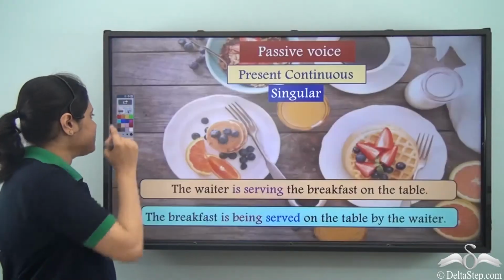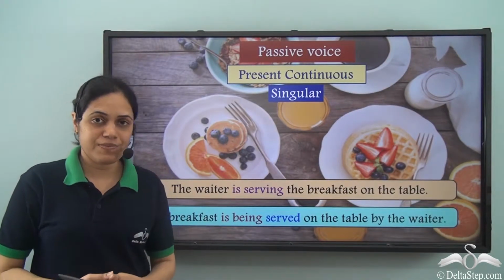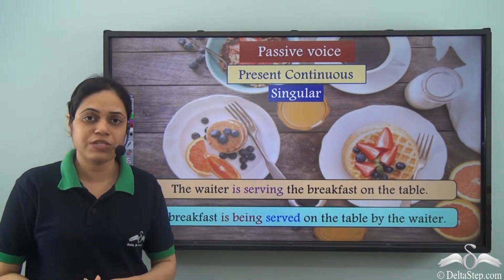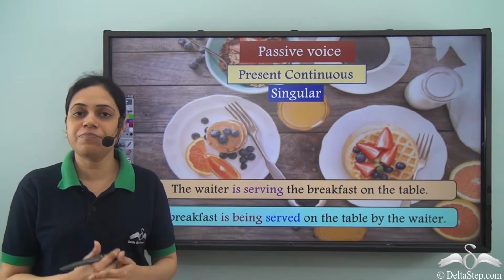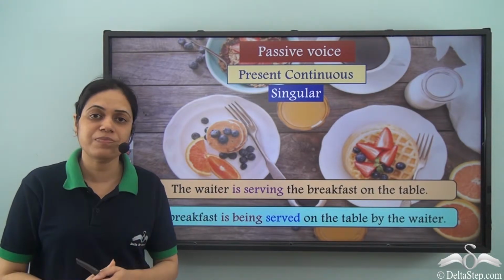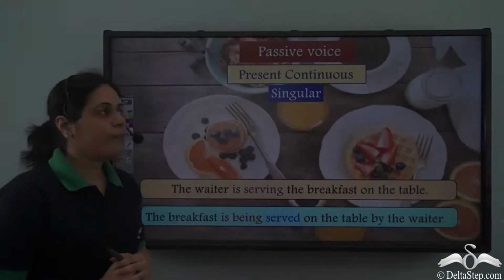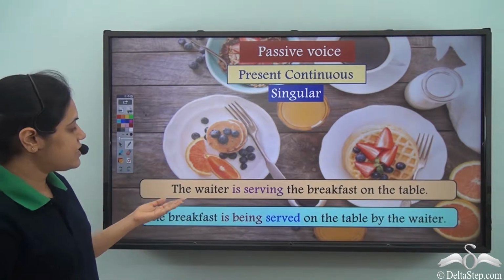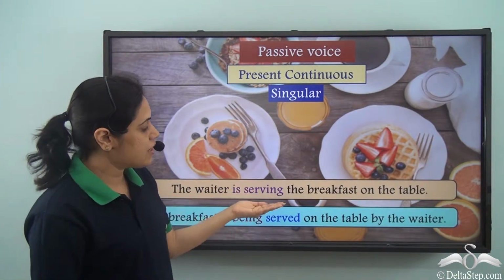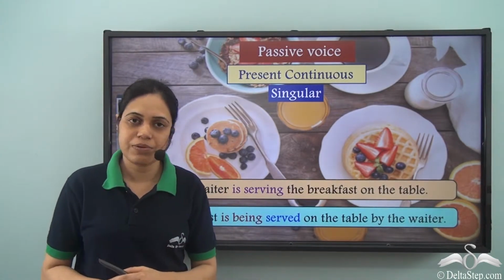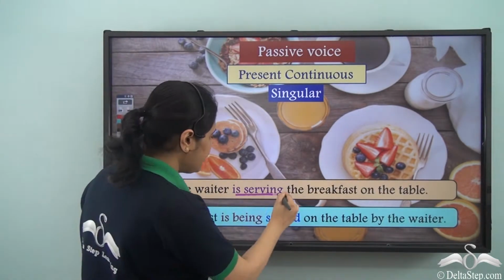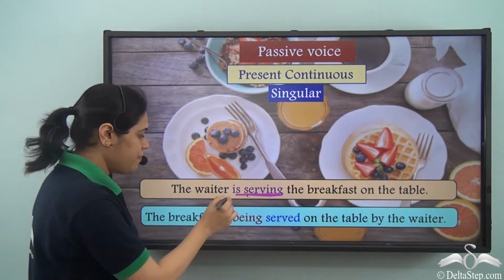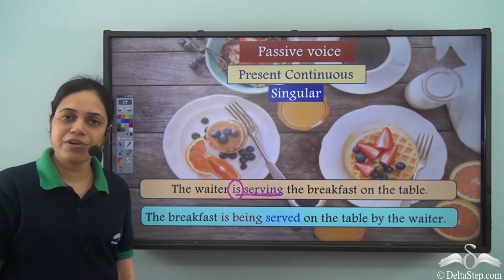Not just this, even 2 be verbs can be used one after the other in a sentence as helping verbs. So, 2 different forms of be verbs can be used as helping verbs. Let us see how. For forming passive voice for present continuous tense. If the sentence is the waiter is serving the breakfast on the table, is serving is in the present continuous tense. Serving is the main verb, is is the helping verb.